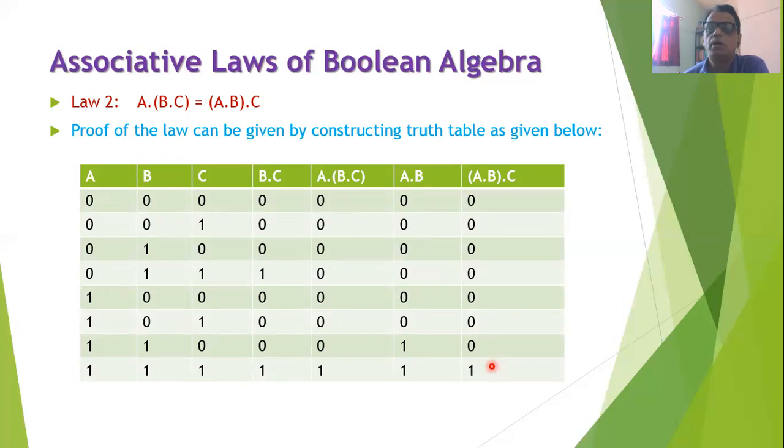So from this truth table also, we will observe that all the entries in the column of (A · B) · C are equal to that of A · (B · C). And therefore, we can say that this law is proved.